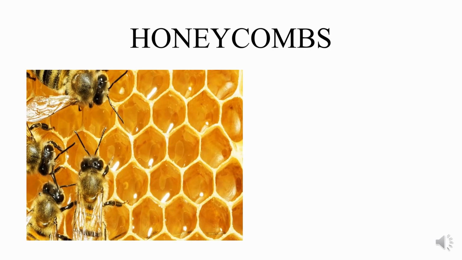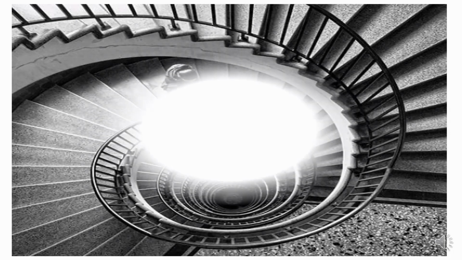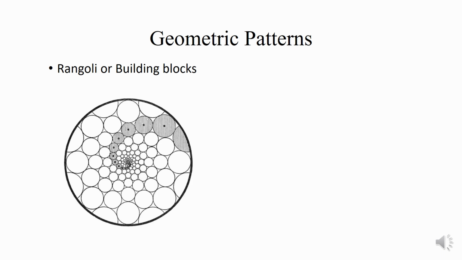Regularly we see honeycombs, in which the rooms are in the shape of a hexagon and are sequentially arranged. We see most staircases in multi-storied buildings following a pattern. Even in geometry we get patterns, like a rangoli or building blocks.